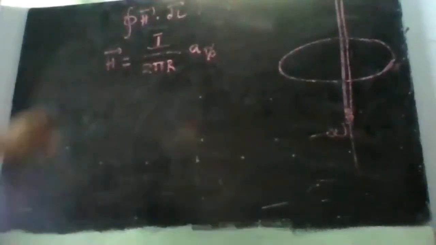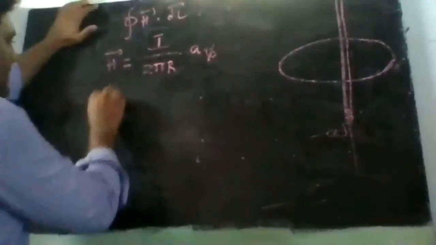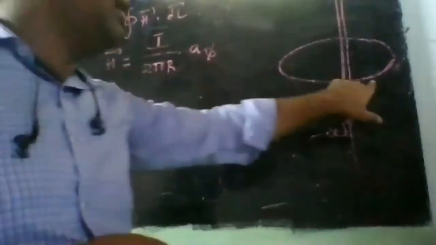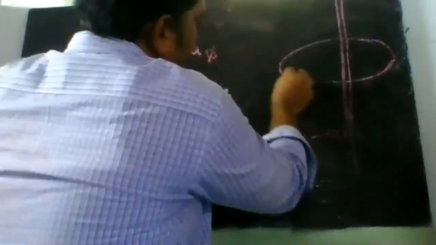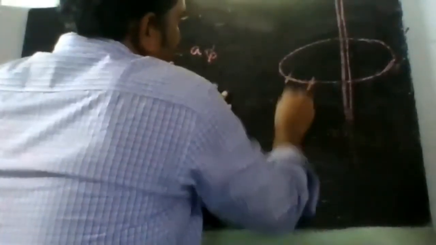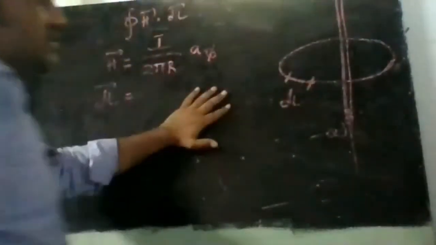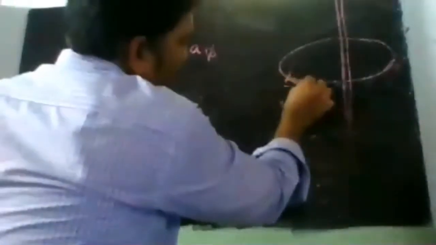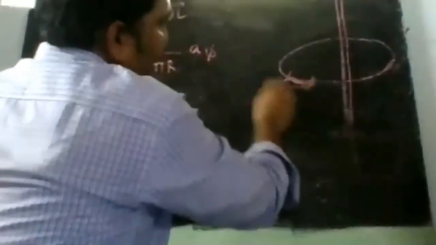Now for dl bar. As I said, dl bar is the differential element along the Amperian path. So if I consider this as my Amperian path, let us take this as small dl. We have assumed a cylindrical coordinate system. So what is the differential element? The change is coming in which direction?